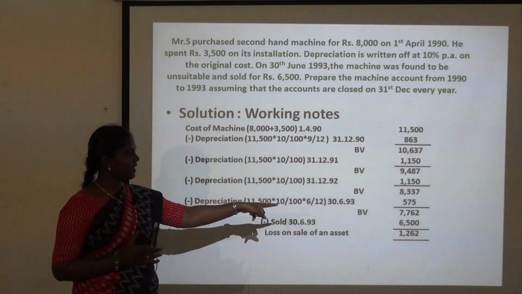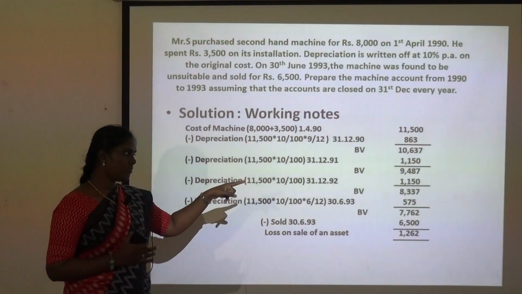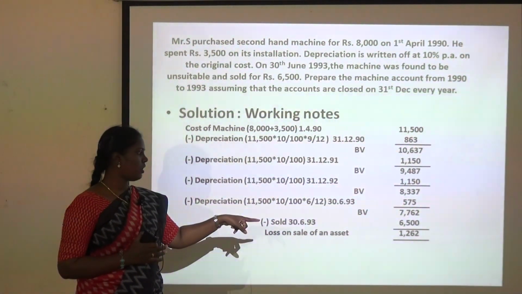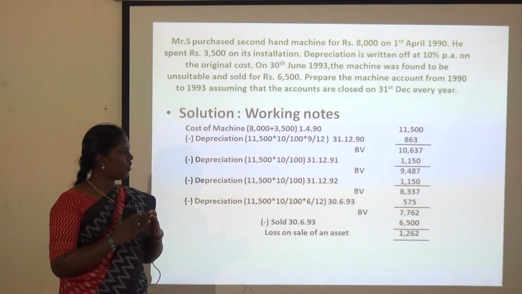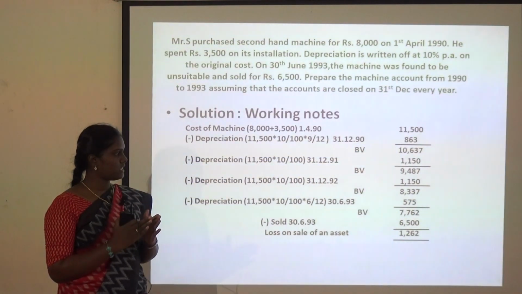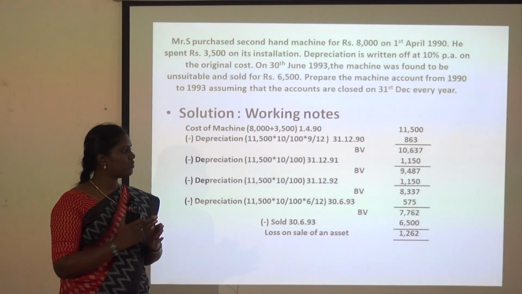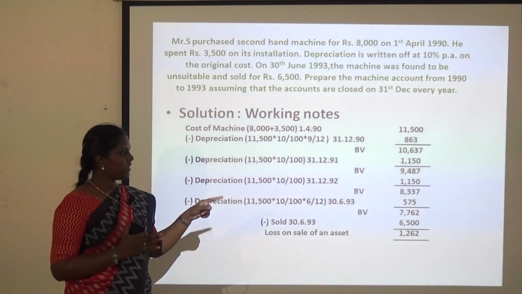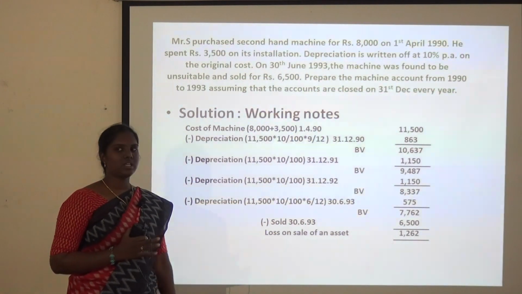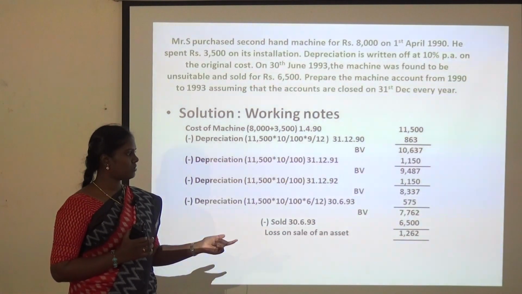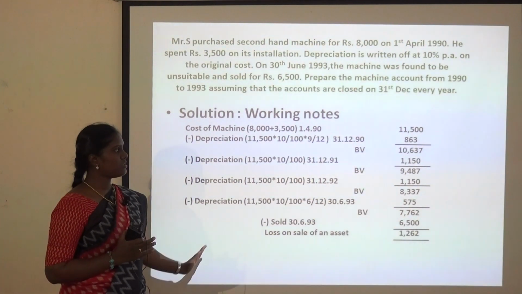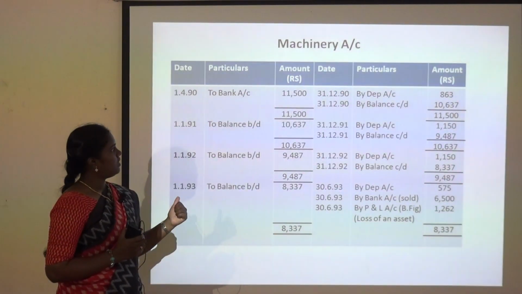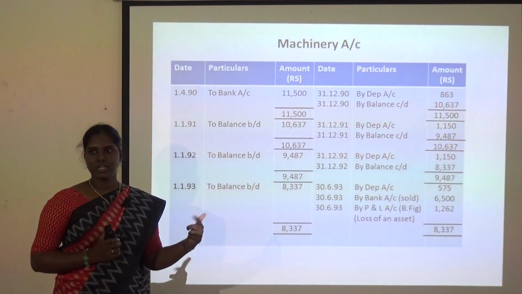So for how much are we making the sale? 6,500, but the book value is 7,762, which means we have got a loss on the asset. If the sale is made above 7,762, it is considered a profit, but if it is below that amount, it is considered a loss. So we have a loss of 1,262. So based on these working notes, we are going to frame the journals. So we'll directly move on to the ledger.